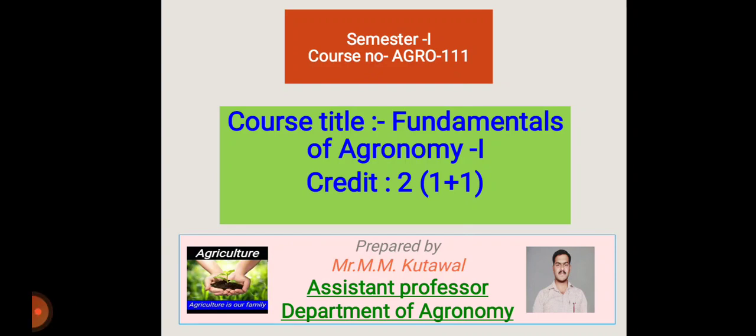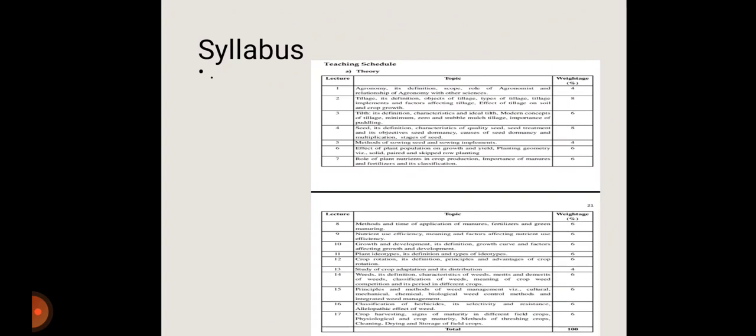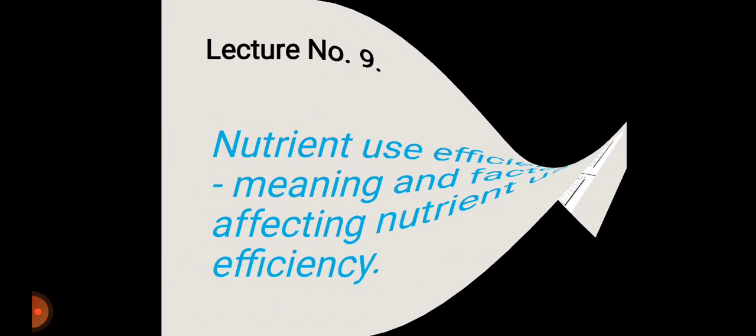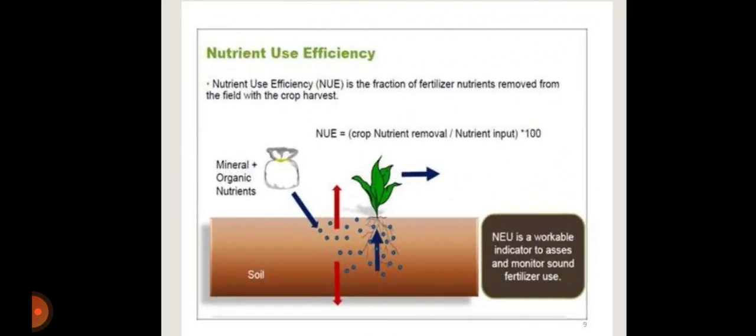So today we discuss the Agro 111 course, that is Fundamentals of Agronomy. In that course, there are 17 different topics, and today we discuss lecture number 9, that is nutrient use efficiency, meaning and factors affecting nutrient use efficiency. So, what is meant by nutrient use efficiency?